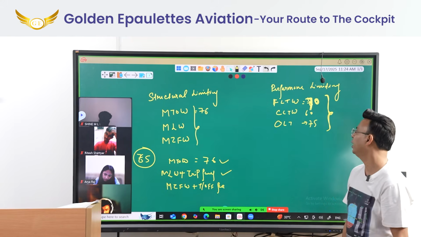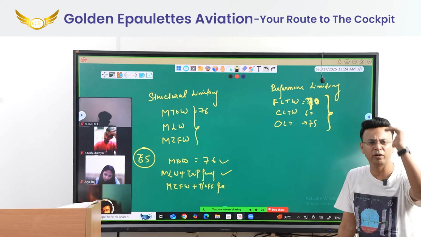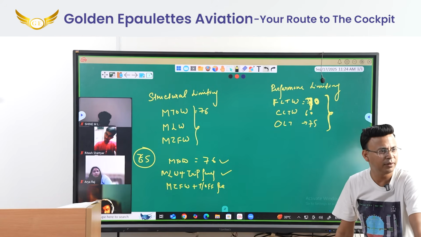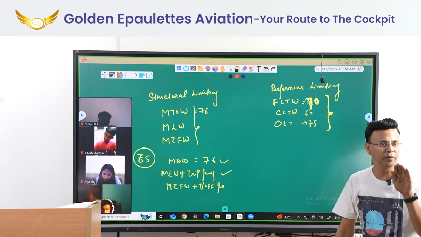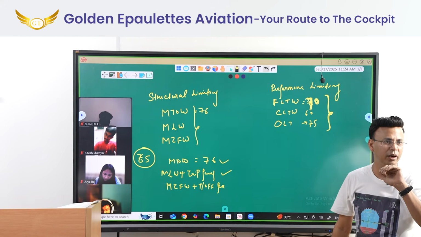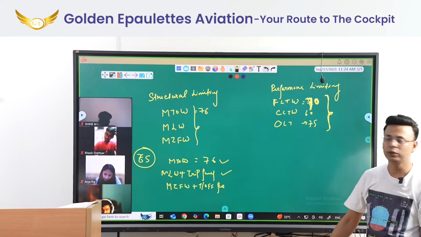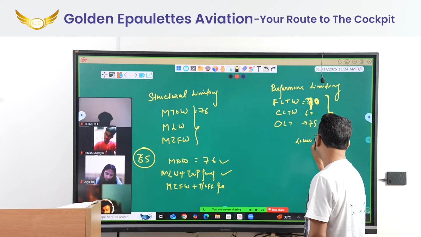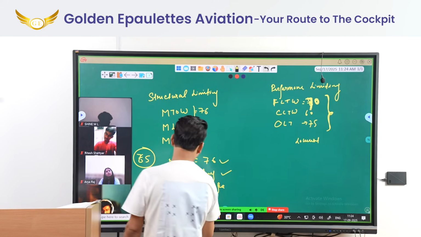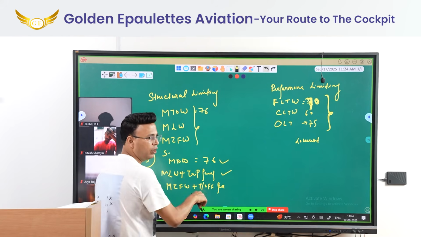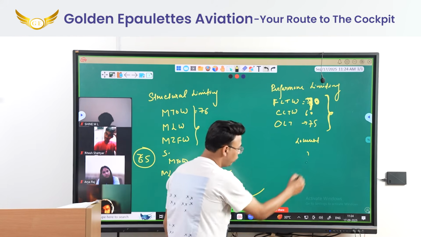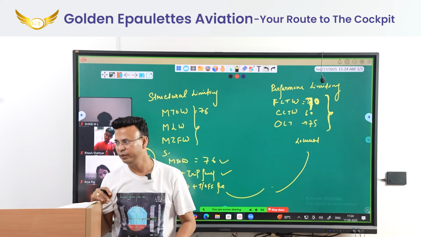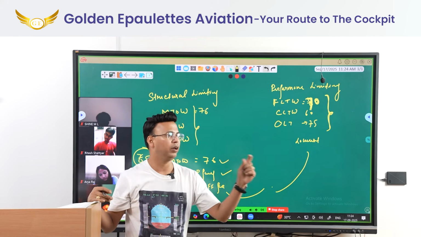Because maybe, let's say my field limiting takeoff mass is 70, but my climb limiting is 60. Can I take off with 70? No, because I'm not meeting the minimum required gradient. I have to meet that. So I have to take the lowest from here. So the lowest you get from performance, the lowest you get from structure, and then the lowest from these two, that will be your takeoff weight, or you call it regulatory takeoff weight.